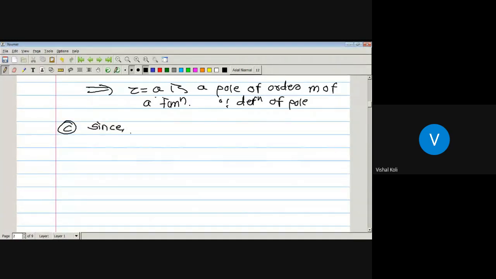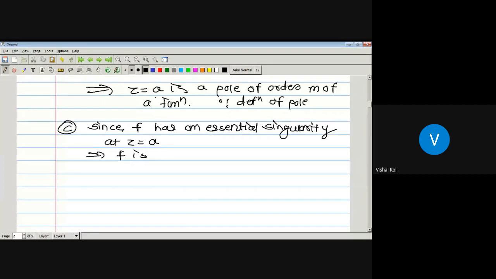Since the function f has an essential singularity at the point z equal to a, which implies f has neither a removable singularity nor a pole at z equal to a.